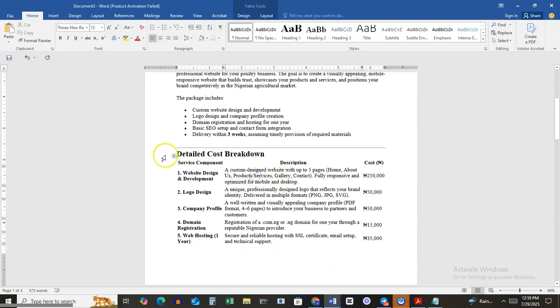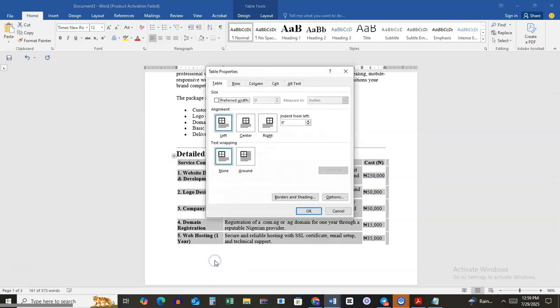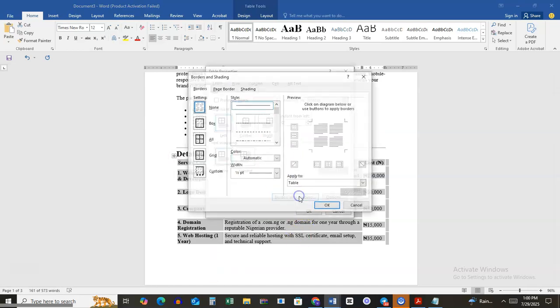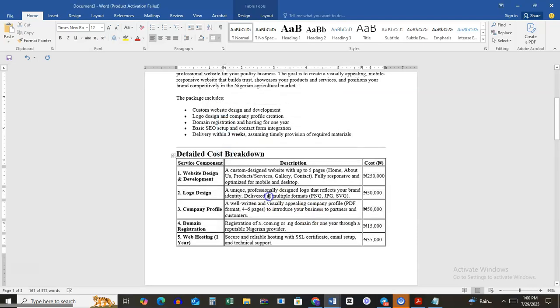Okay, you can now, like I said, format the table. For example, let me just quickly format this. Go to table properties. I go to borders and shadings. So I make maybe a single line. I just make this like this. Okay, so we can make it smaller, a smaller width. So let me do all this. Okay, so this is something like this.